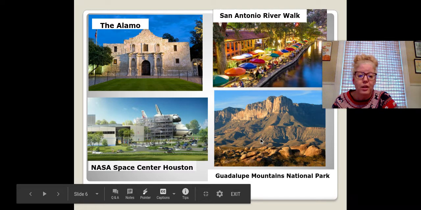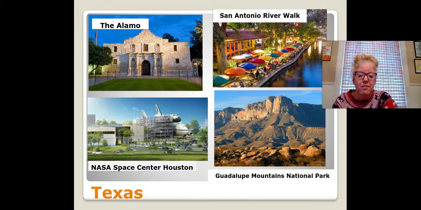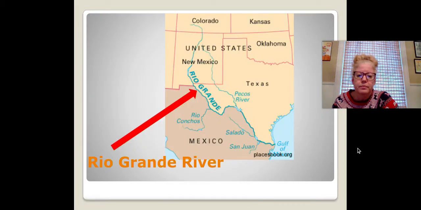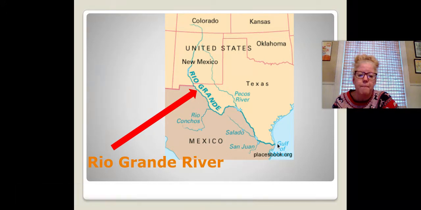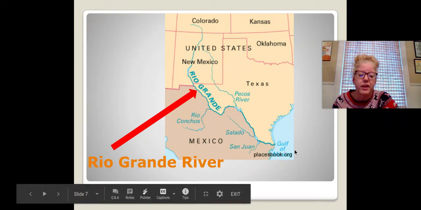And this is Guadalupe Mountains National Park. And if you look in the background there, when we talked about landforms, we talked about mesas. And this would be a mesa. It's like a mountain with the top cut off of it. And the Rio Grande River forms the border between Texas and Mexico. And it empties out there, as you can see, into the Gulf of Mexico.